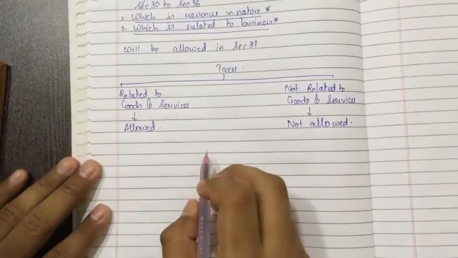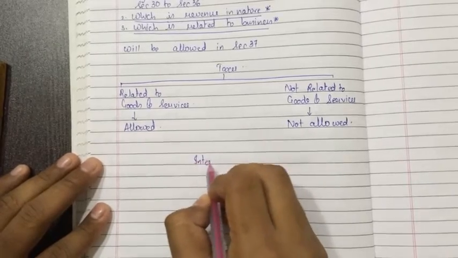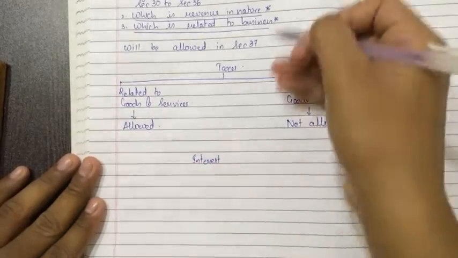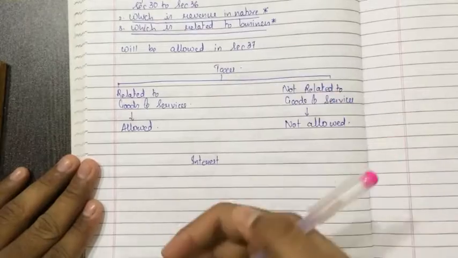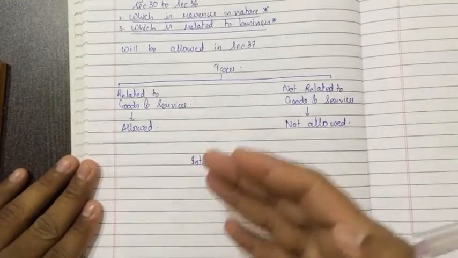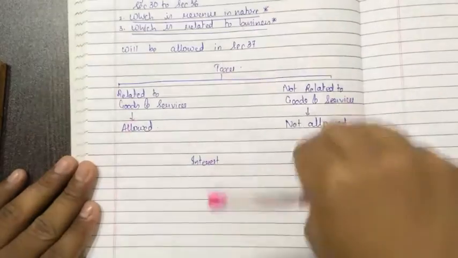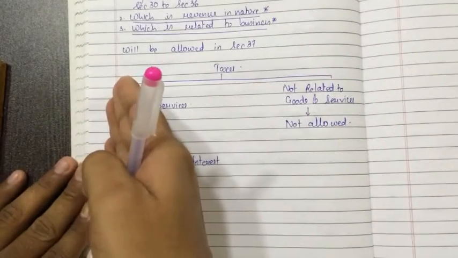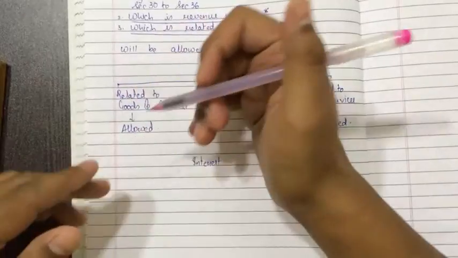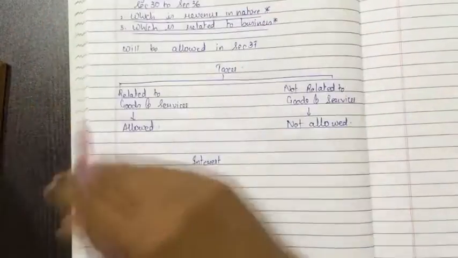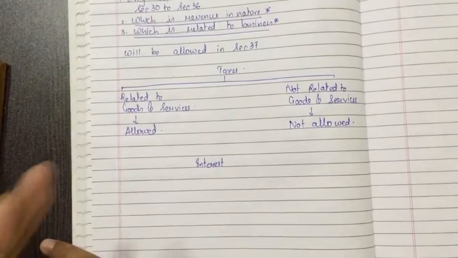Now, interest on taxes. This is quite tedious because taxes, interest on taxes, penalties and advertisement, which I'll be teaching you, such parts are there in the computation of total income. Expenses are there on the debit side and you will be getting confused whether such expenses will be allowed or not allowed. So that's why I am making a specific chart for you.